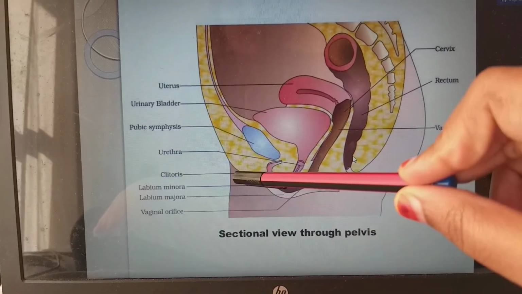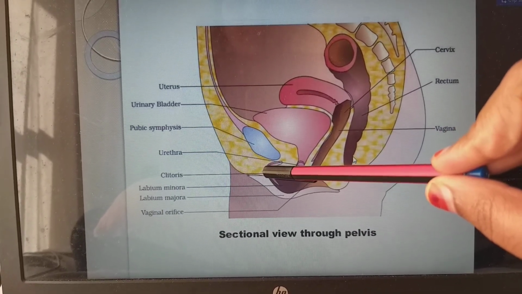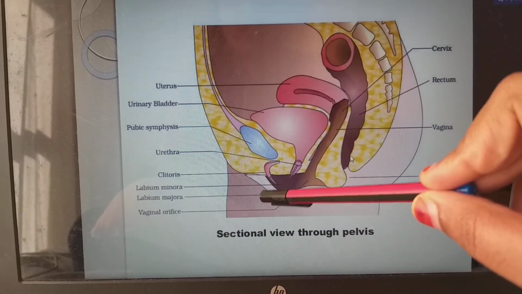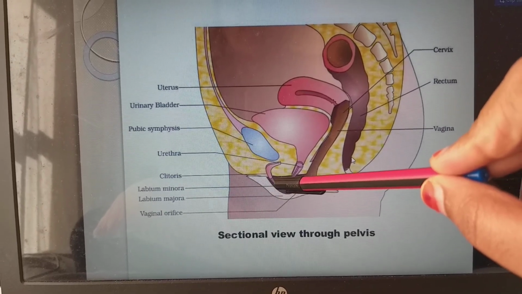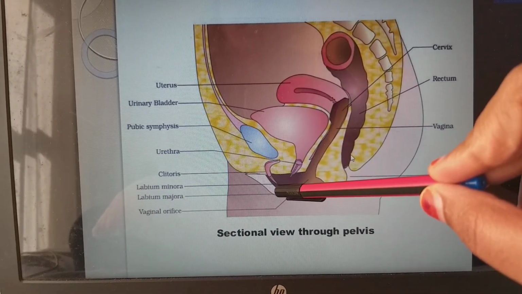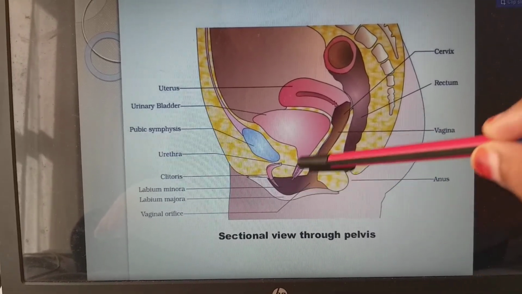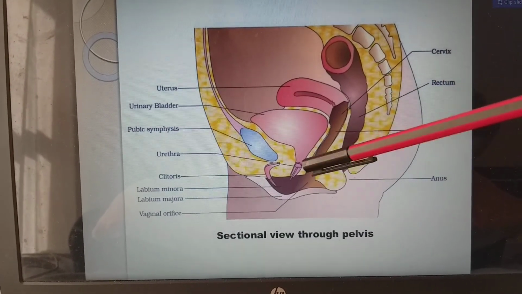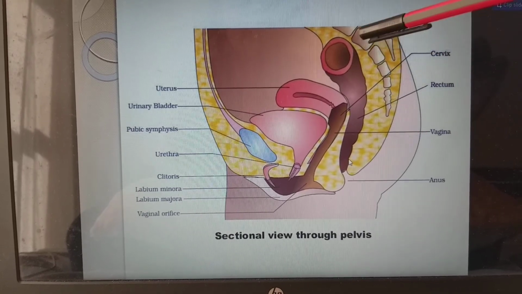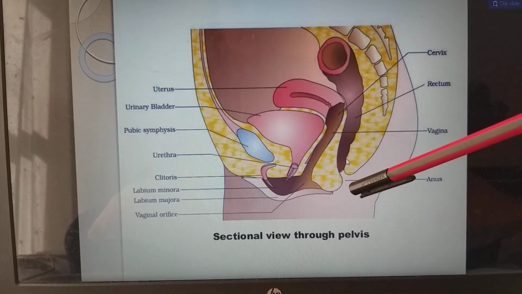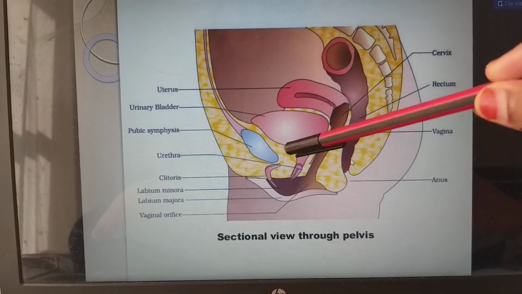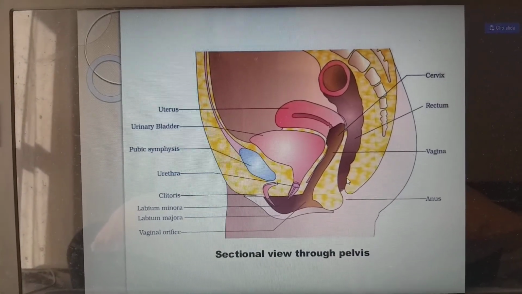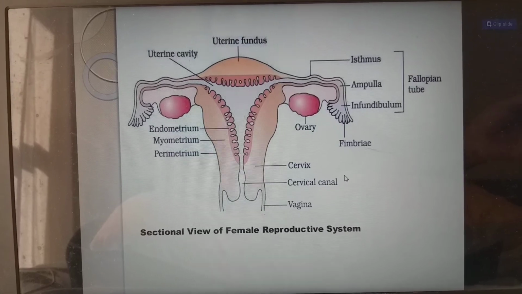So here only we have the clitoris. So this is the clitoris. So female erectile part. So clitoris, labia minora and labia majora. Labia means lip-like structures. So the smaller lip-like structures we call labia minora. The larger lip-like structure we call labia majora. And this is the uterus. So uterus, vagina and vaginal orifice means opening. Orifice, meatus means opening. And behind we have the rectum. So rectum finally will open into the anus. So these are the three structures we have to know about the female reproductive system very importantly. So this is the sectional view, means side view. Now the front view of the female reproductive system.